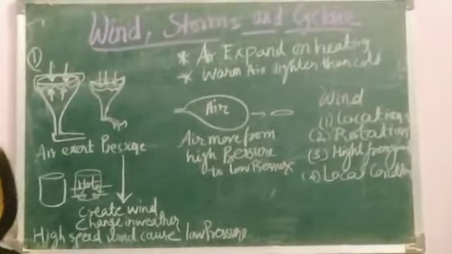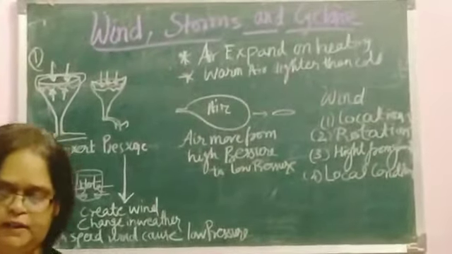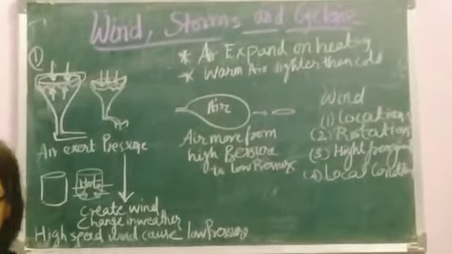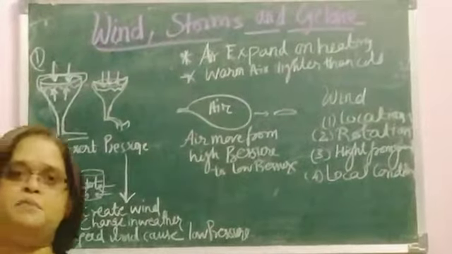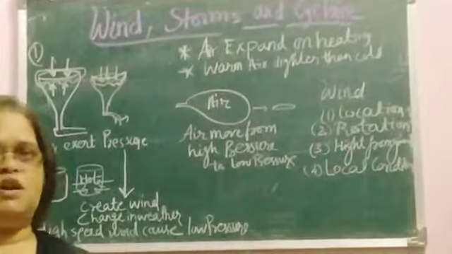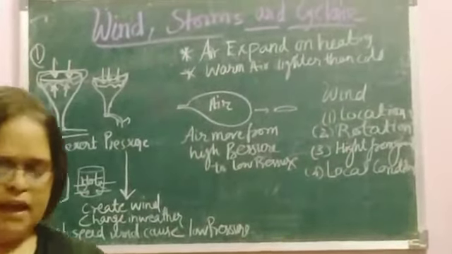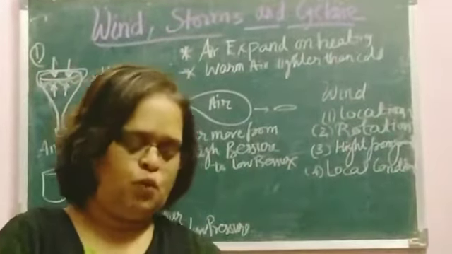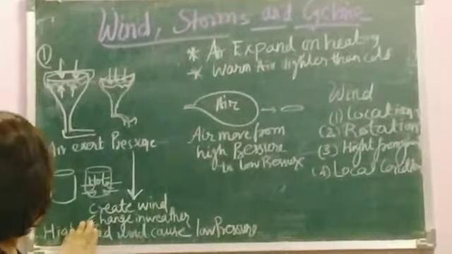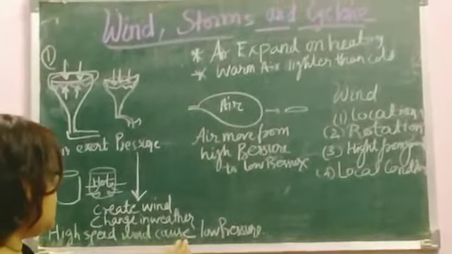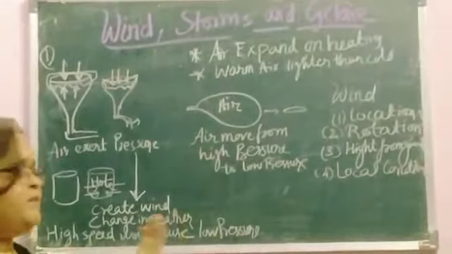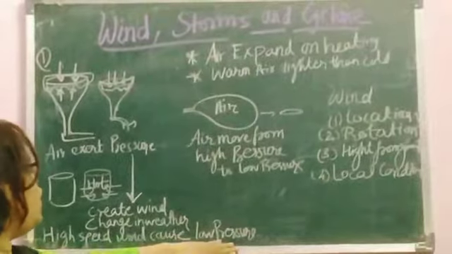Now, high speed wind. Whenever the high speed wind is there, it is always accompanied by reduced air pressure. So the high speed wind causes the low pressure. That results in what? Low pressure.